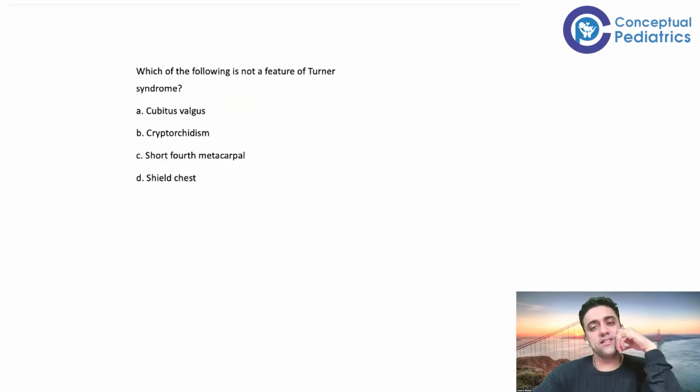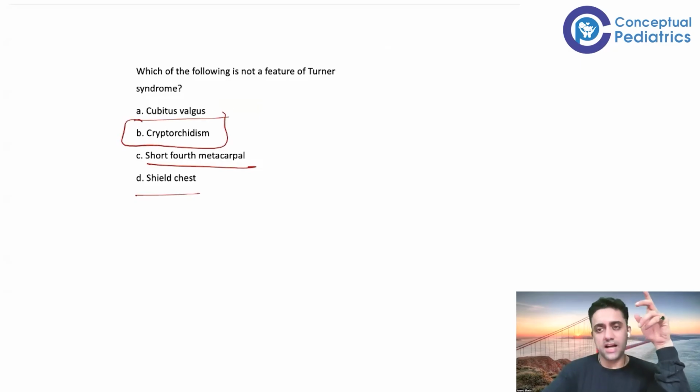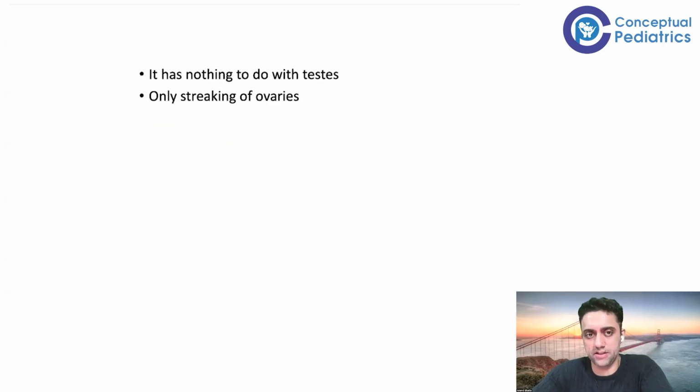Which of the following is not a feature of Turner syndrome? Shield chest, short fourth metacarpal, cubitus varus, and cryptorchidism. See, the answer is cryptorchidism. Testes issues are not seen in Turner syndrome because Turner syndrome is a female patient with a webbed neck. Remember that. That you should know. It has nothing to do with testes. Only streaking of ovaries is seen.